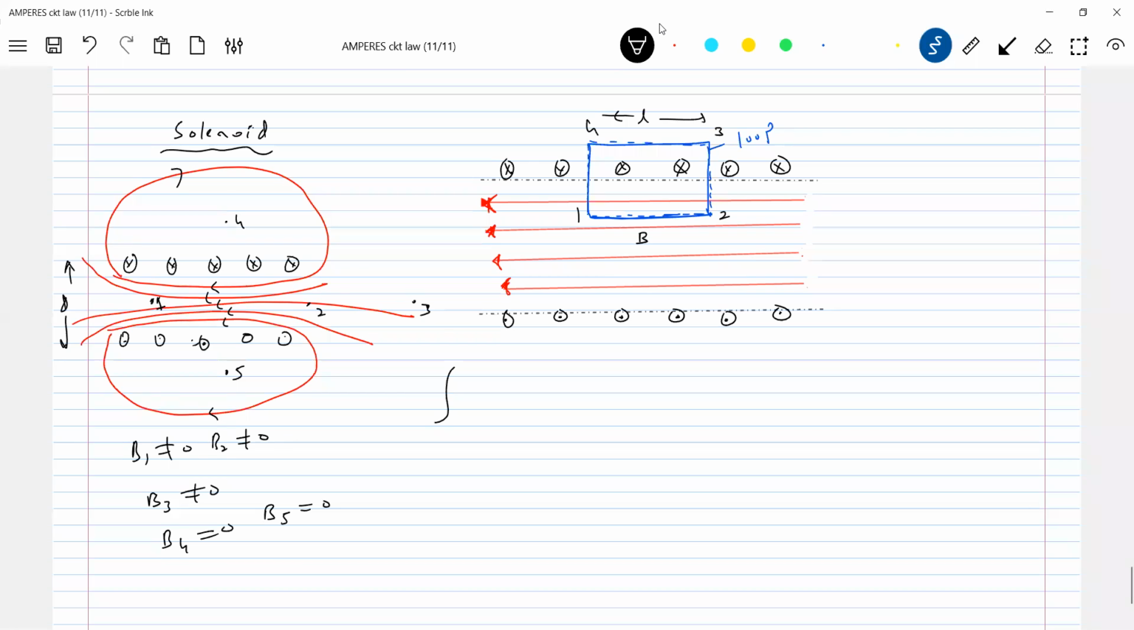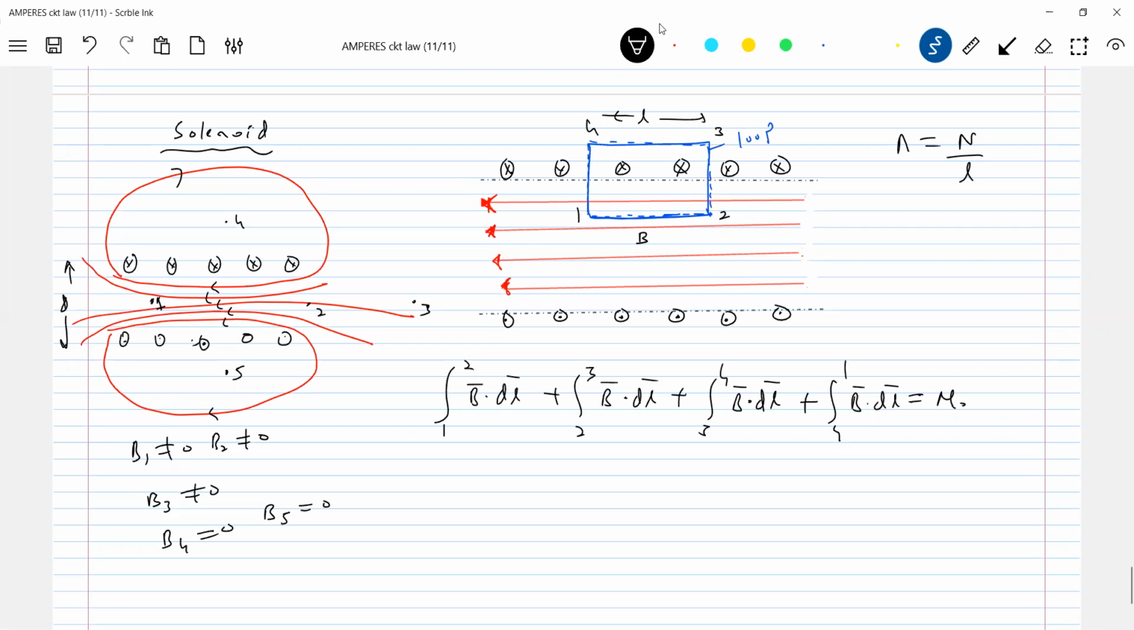So I'm going to integrate 1 to 2 B bar dot dl, 2 to 3 B bar dot dl, 3 to 4 B bar dot dl, 4 to 1 B bar dot dl, equal to mu naught times the net current enclosed by it. Two turns you are seeing, no? What we have is the number of turns per unit length, n. This is a formula. Some turns will be enclosed here in a length L, where L is the length of the solenoid.